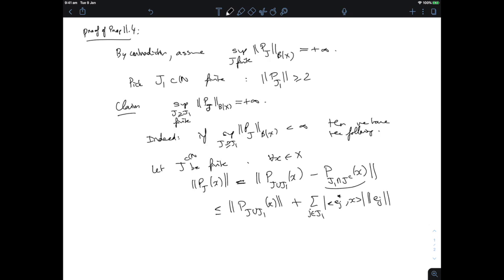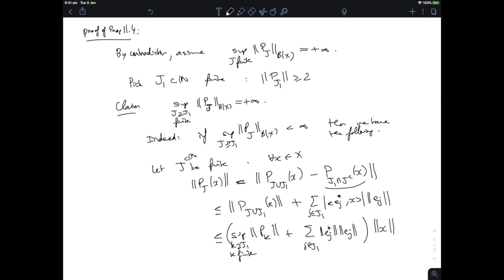Now here I'm projecting onto a set that is finite, j union j1, and certainly contains j1. So this is smaller than the supremum of the norm of Pk, let's say, when k contains j1 and is finite, plus the sum for j in j1 of the norm of ej star times the norm of ej. And all of that times the norm of x.